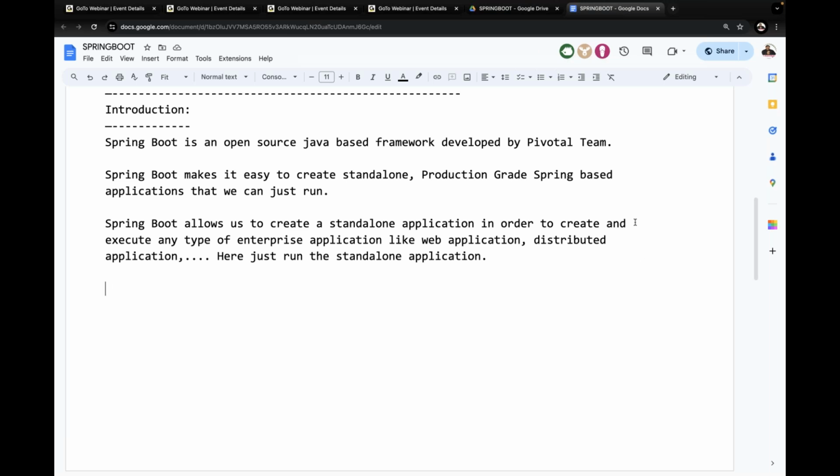Now let's move on to the next point, guys. The next one is, after that, Spring Boot.